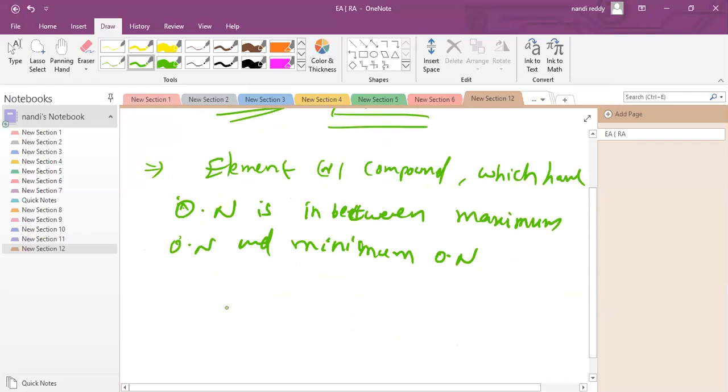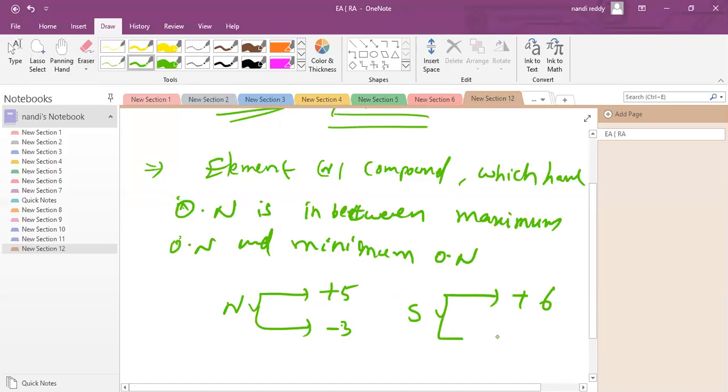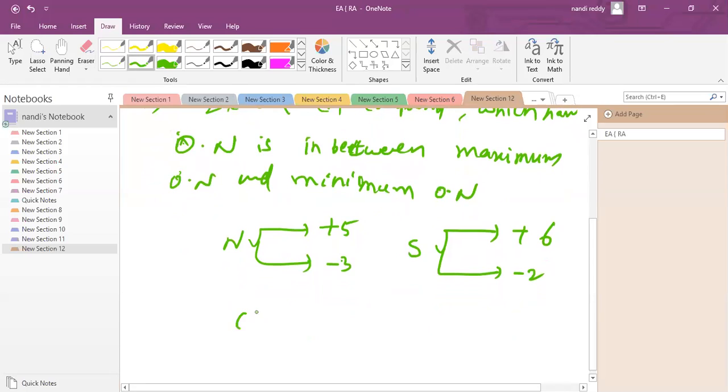For example, nitrogen can show a maximum oxidation number of +5 and a minimum of -3. Sulfur can show +6, minimum -2. Chlorine can show a maximum of +7, minimum -1. So in between, they have intermediate oxidation states.